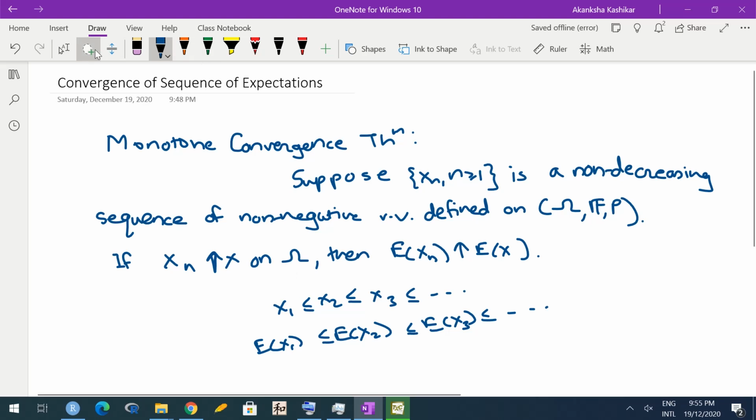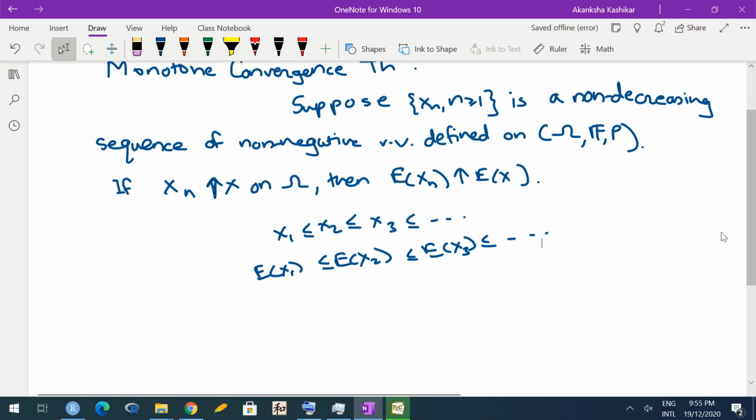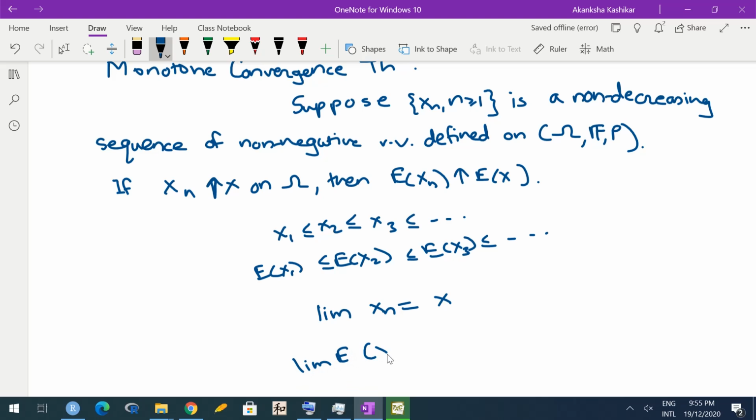So in general, if I want to write, this is same as saying that we can interchange limit and expectation if the sequence is of non-negative random variables. So what we know is limit Xn equal to X, and now we are saying that limit of expected Xn would be expected X, which is nothing but expectation of limit Xn, because X is limit of Xn. So we are saying limit and expectation can be interchanged. Okay. So this is monotone convergence theorem.